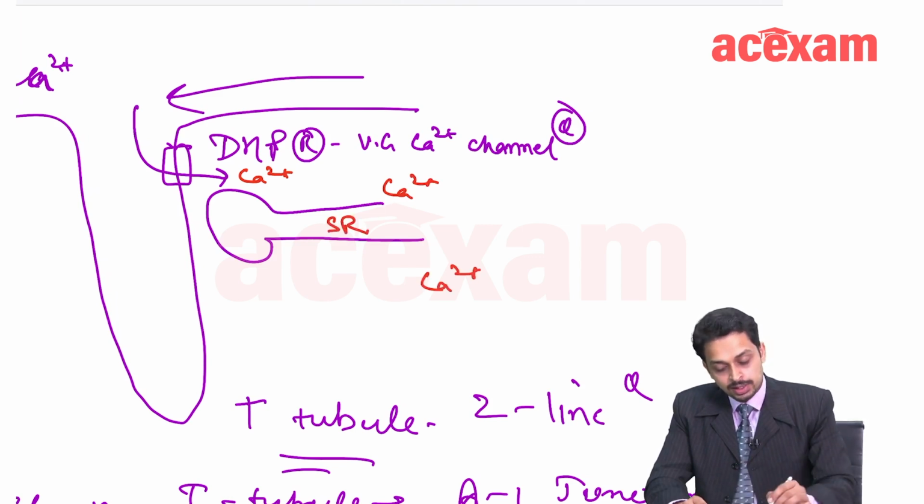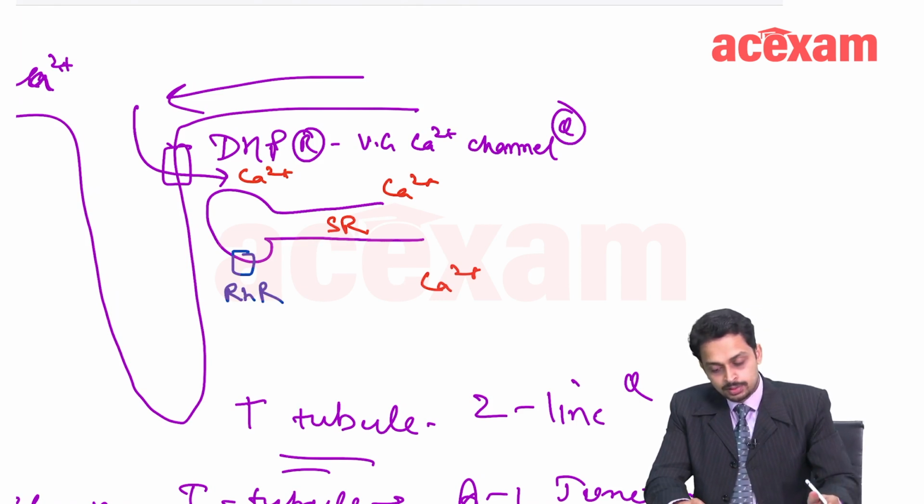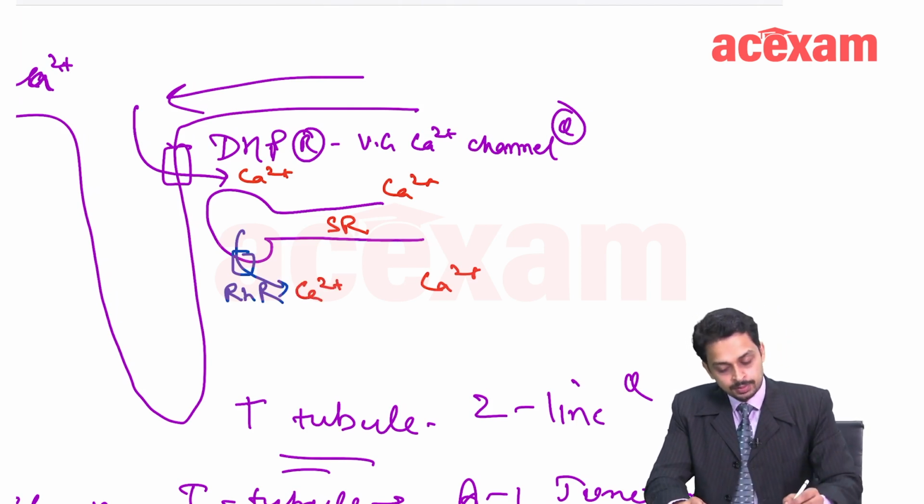The sarcoplasmic reticulum has another receptor which is known as the ryanodine receptor. Through this ryanodine receptor, calcium again comes out.